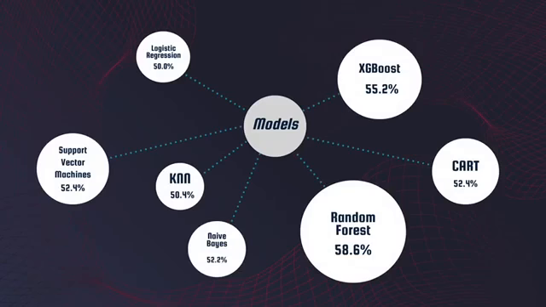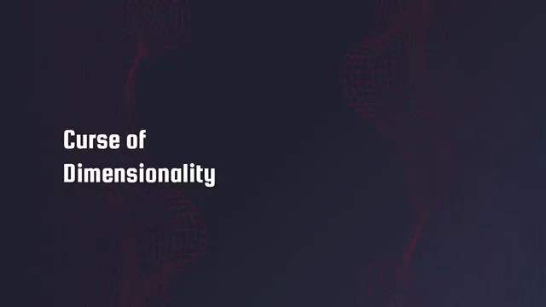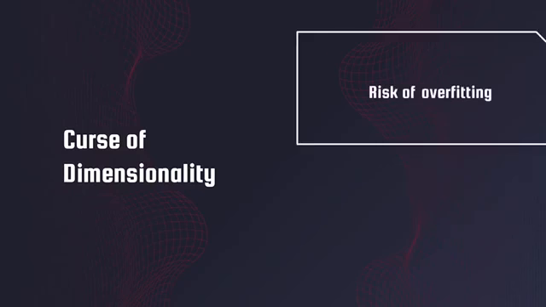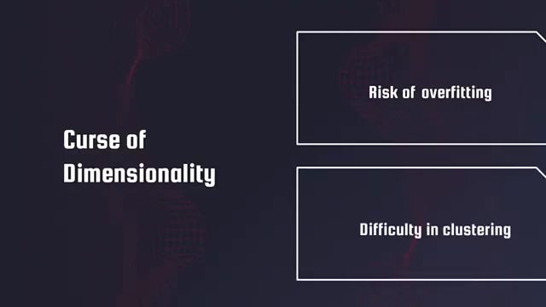However, we noticed that the accuracy scores were still relatively low, with the highest at 58.6% using the random forest model. One of the main reasons for the poor performance is the curse of dimensionality, as we are working with high-dimensional data. Due to the large number of features, we run the risk of massively overfitting our model, which will result in terrible performance. In addition, as high dimensionality causes data observations to appear equidistant from one another, this results